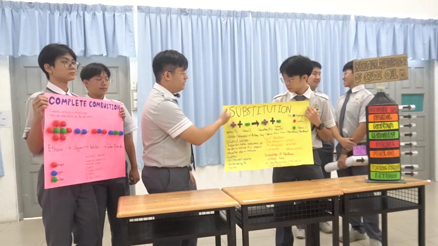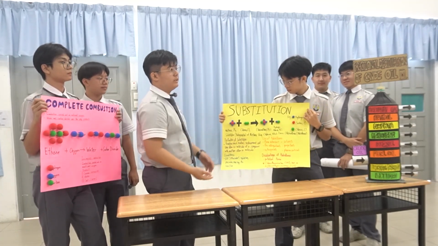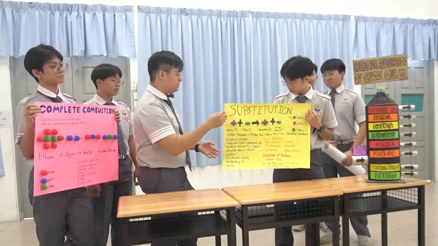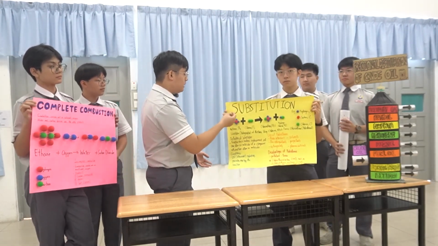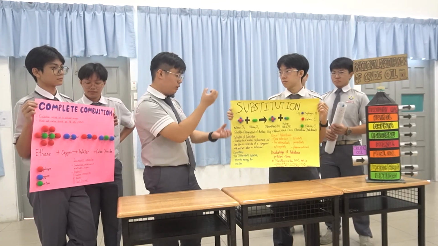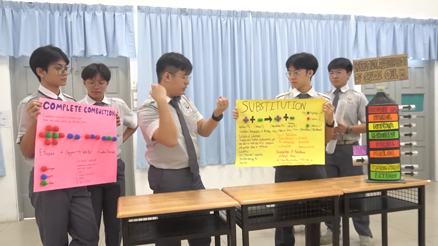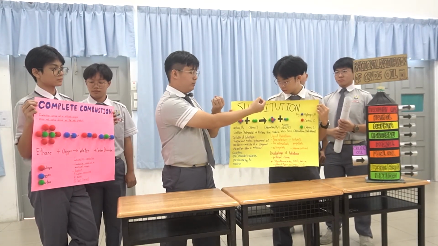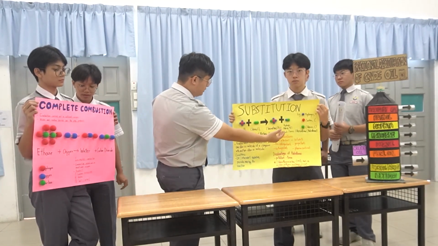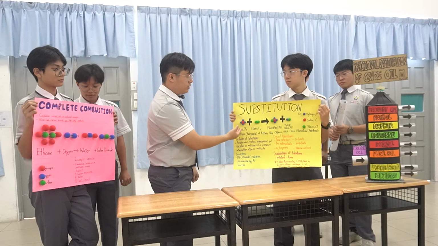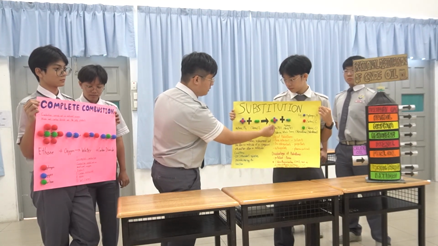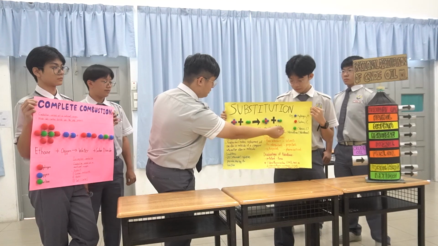Okay, and then this is the substitution of the alkane. What is substitution? Substitution in chemistry is a chemical reaction which involves the replacement of one atom or molecule of a compound by another atom or molecule. This is an example, a model here, which is methane. Methane reacts with chlorine, Cl2, and the products are chloromethane and hydrogen chloride.